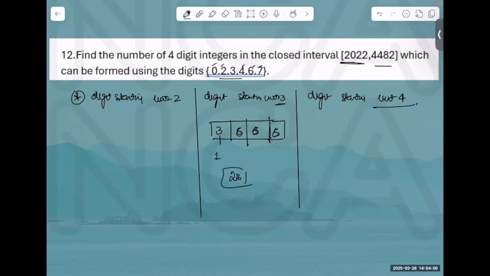Now think of it. If it's a 4-digit number, we start it only with 4. We start only with 4. Yes or no? Now, which cannot be the digits? 6 and 7 cannot happen. Because if we get 4600, it is more. 4700, it cannot be there. So these two are not possible. So how many ways are possible now? 4. Yes or no? Because we cannot have 6 and 7.